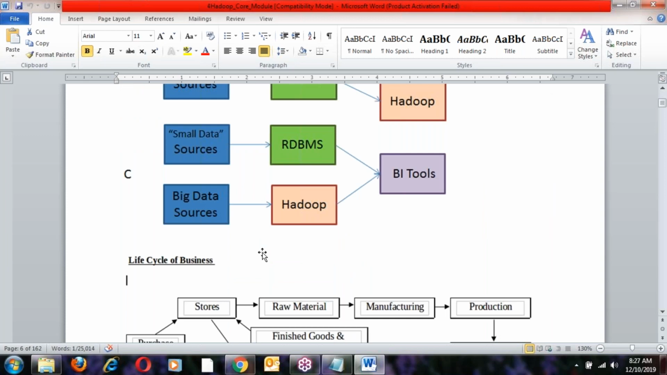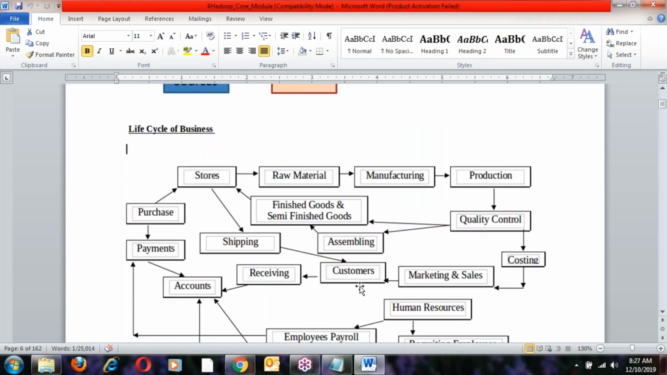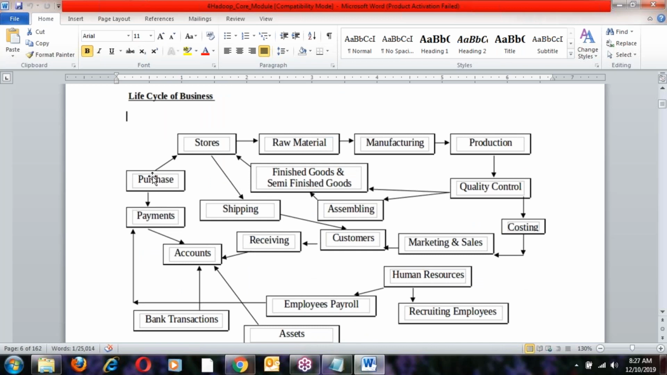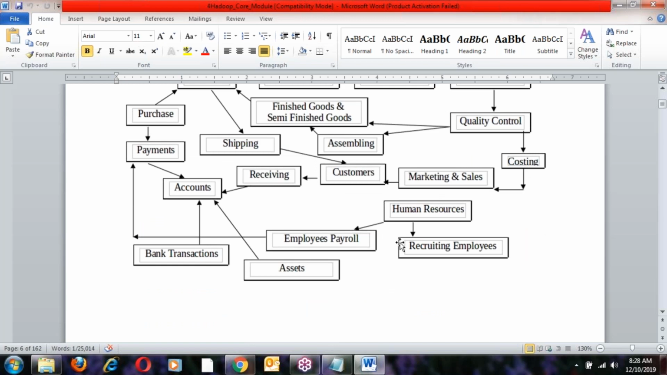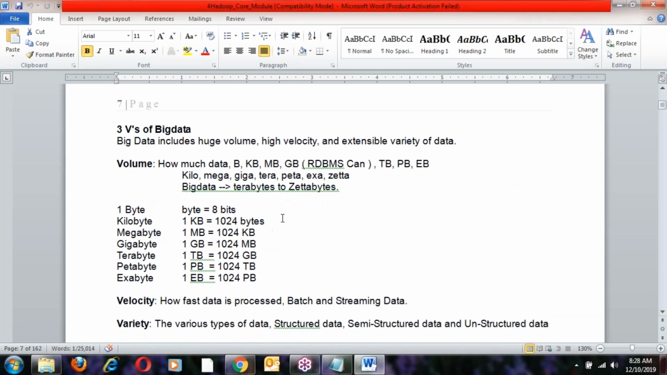Next, suppose you take any business, what is the life cycle of the business? What data is generated in the business? Like purchasing department, stores department, raw material, something like this. It's a very large scale industry. In one enterprise, what transactions are happening here? What data is generated? All that I have prepared in very clear documents.